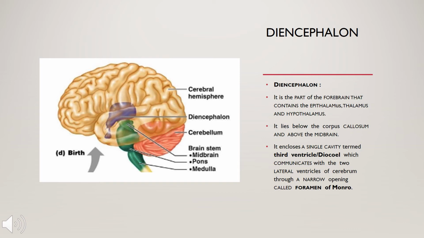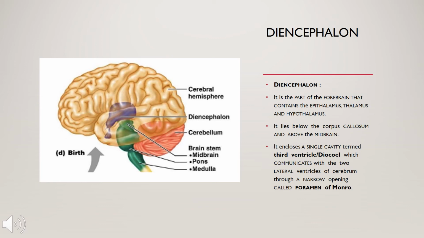The green color which you can see is the midbrain, and above the green color, the purple part is the diencephalon. Now it encloses a single cavity termed the third ventricle, which communicates with the two lateral ventricles of the cerebrum through a narrow opening called the foramen of Monro.